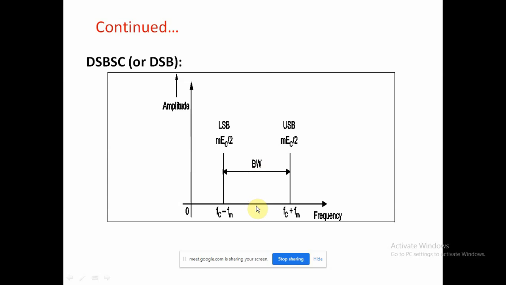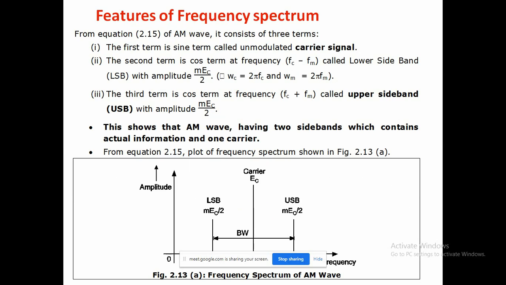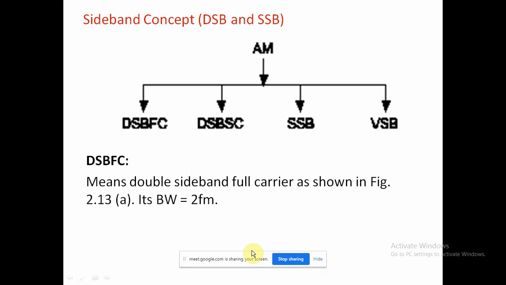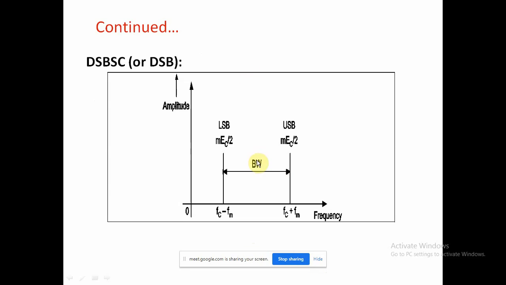Previously we saw in the frequency spectrum the carrier signal, but in double sideband suppressed carrier, that carrier signal is suppressed, hence it is not present here. The remaining amplitude of LSB is MEC by 2, and of the upper sideband is also MEC by 2.